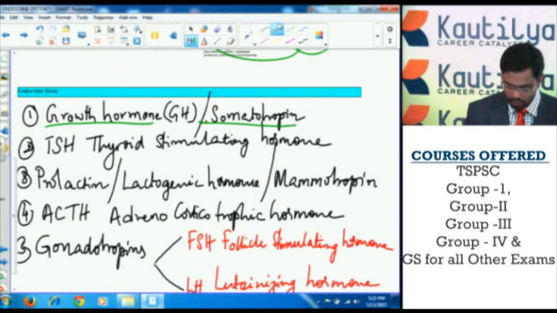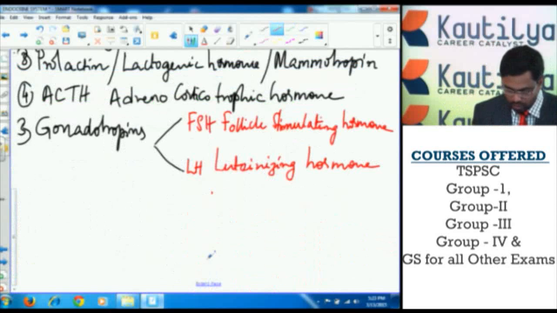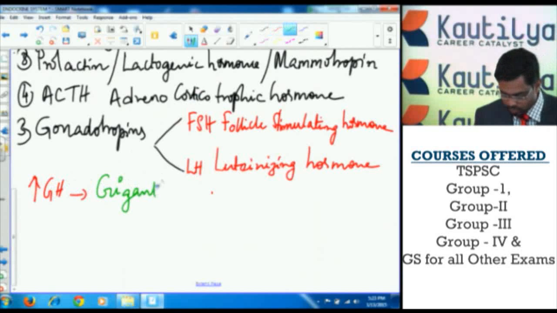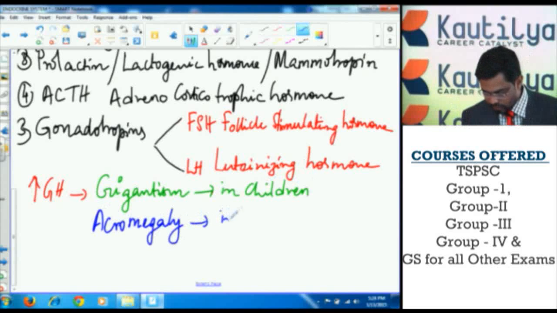The over secretion of growth hormone causes gigantism in children, whereas acromegaly in adults.